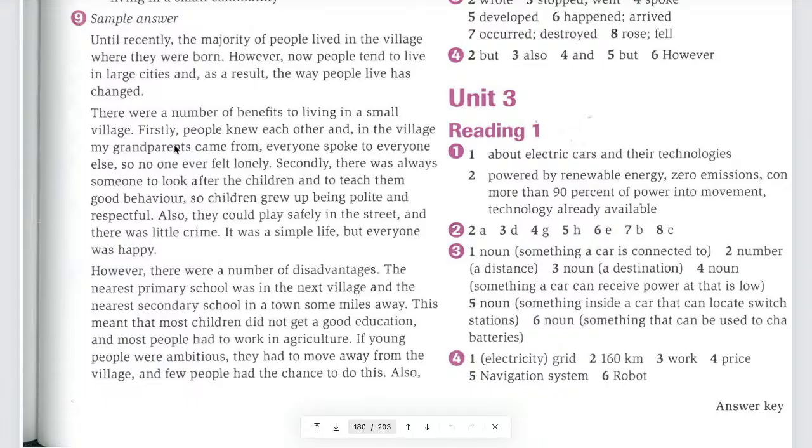And also here he explained that, so no one ever felt lonely. So that's kind of giving reasons for your answer, why you think that is the benefit. Okay, the benefit is people knew each other and no one ever felt lonely. Do you understand? So for every single point you have to do like that.